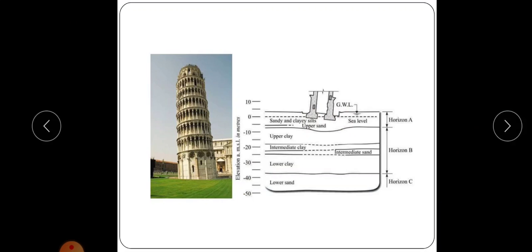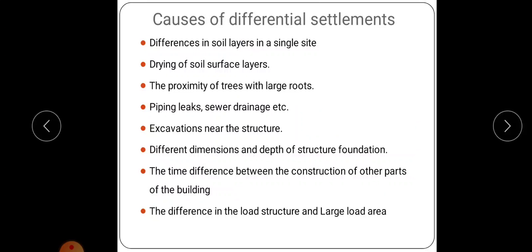That is differential settlement, that is S1 minus S2 divided by length of the building. And the causes of differential settlement, we have discussed some points before. The causes are difference in soil layers in a single site. That is, in a single site there will be different soil strata. The soil properties are varying. Sometimes in some layer the soil may be soft, sometimes it may be hard. Like that, in different layers, or by varying the depth, soil properties are also varying.